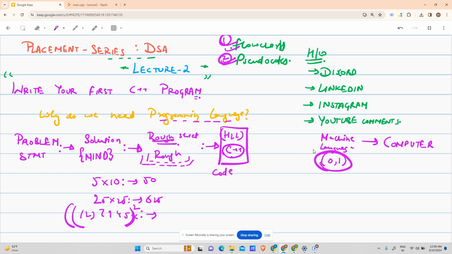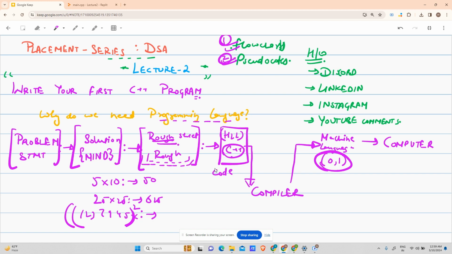So what did we do? We included a compiler in between. We provide the C++ code to the compiler, and this compiler turns that C++ code into machine language code, and that machine language code is fed into the computer, which does all the transactions and provides us the desired output. So we will revise again. We had a problem statement in our hand, we formulated the solution in our mind, we jotted down a rough solution for that on the rough sheet.